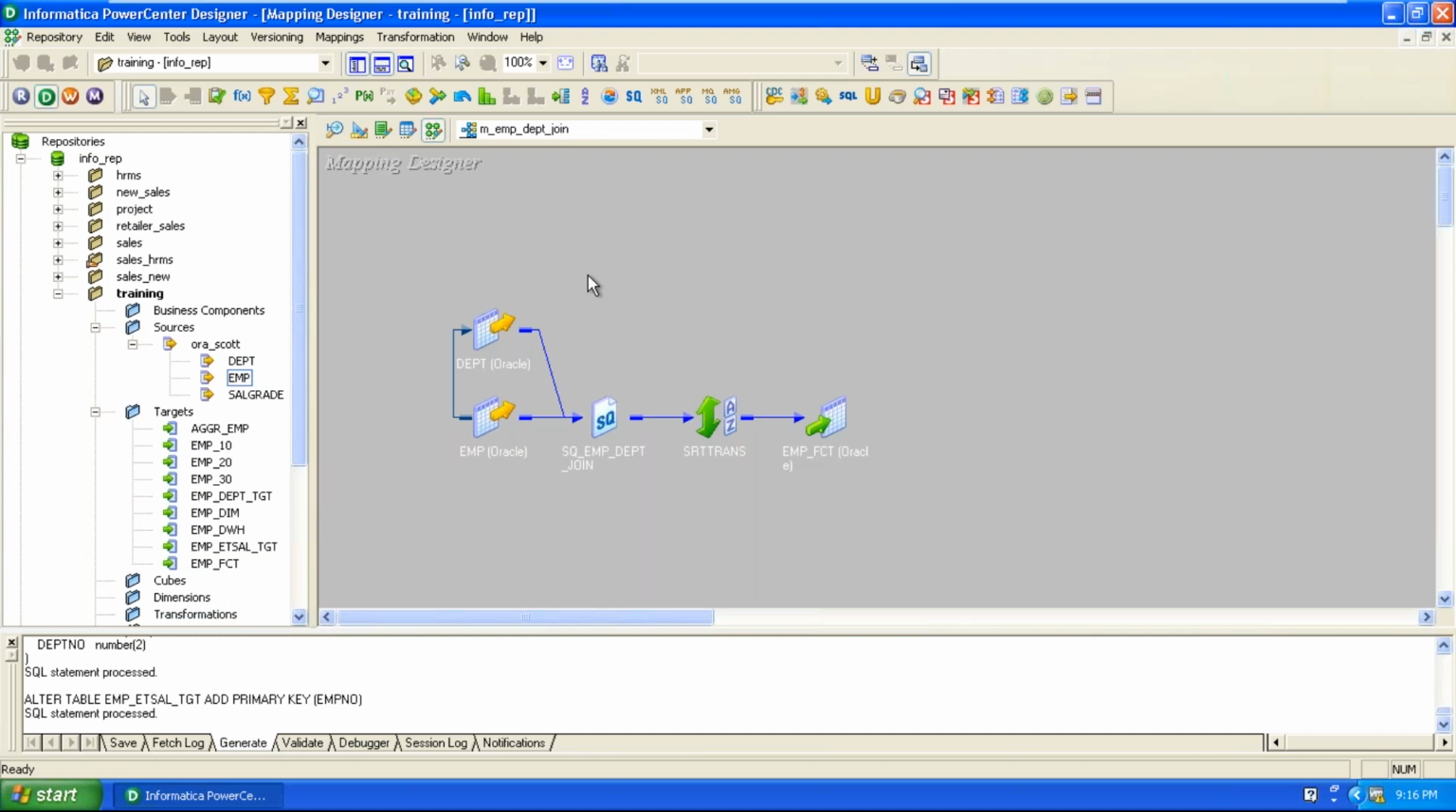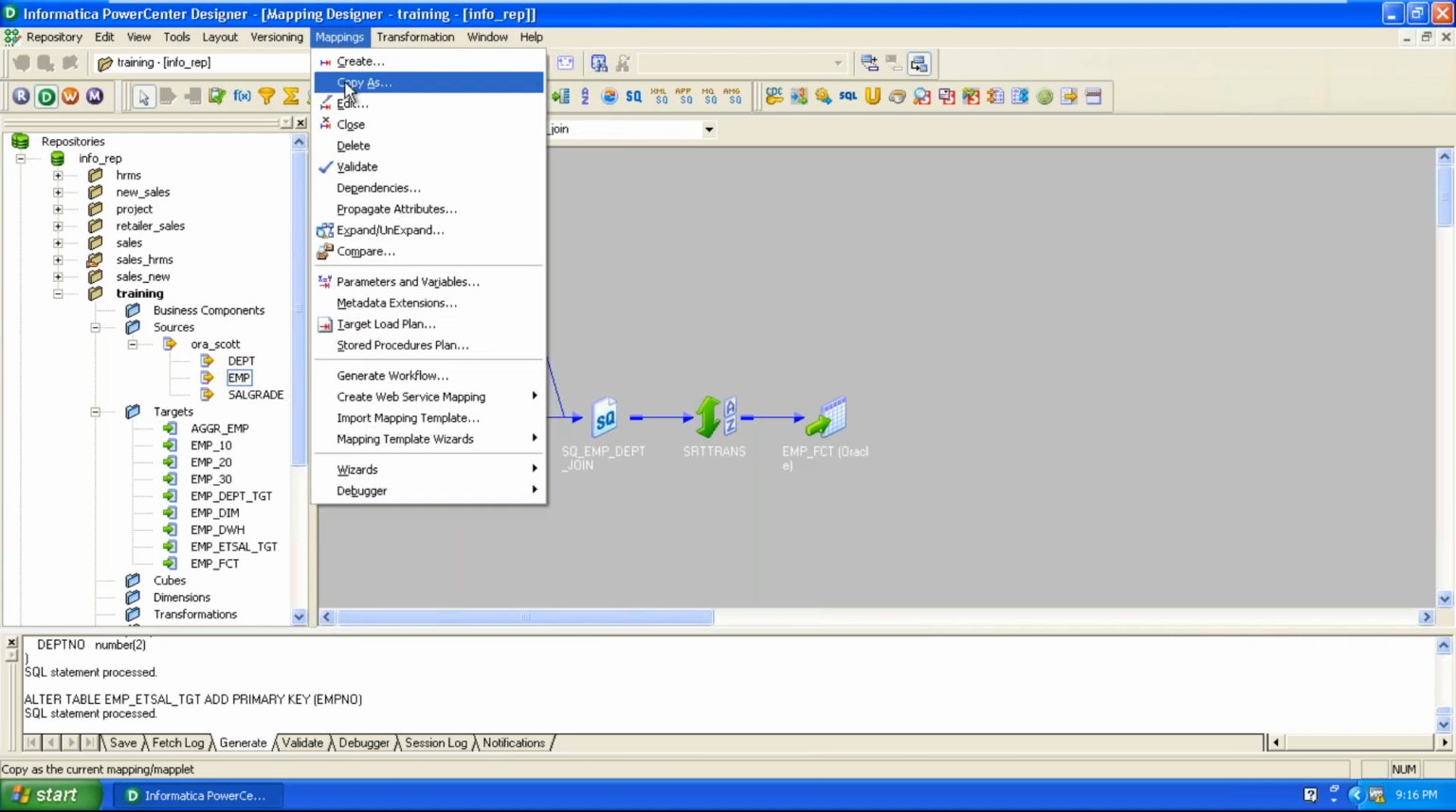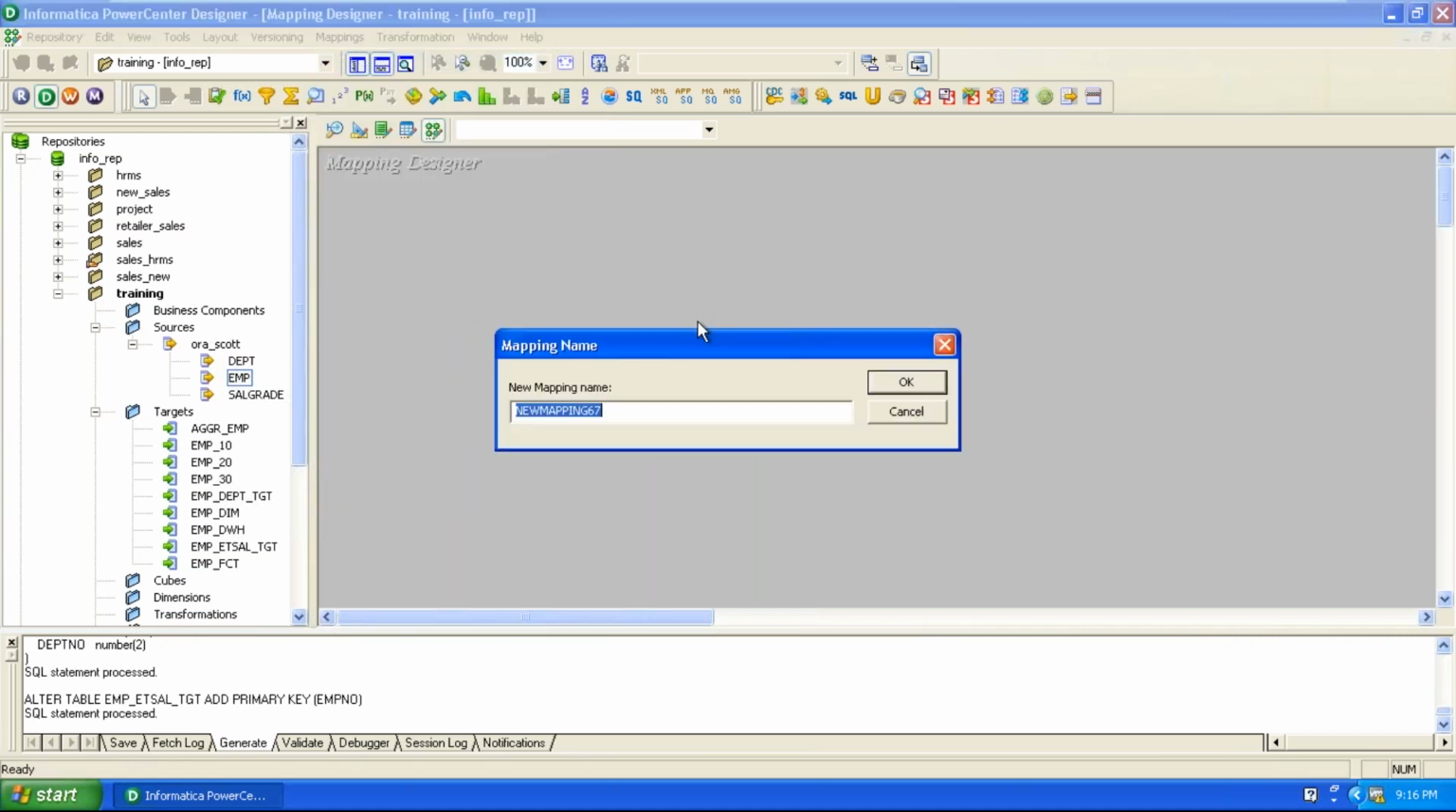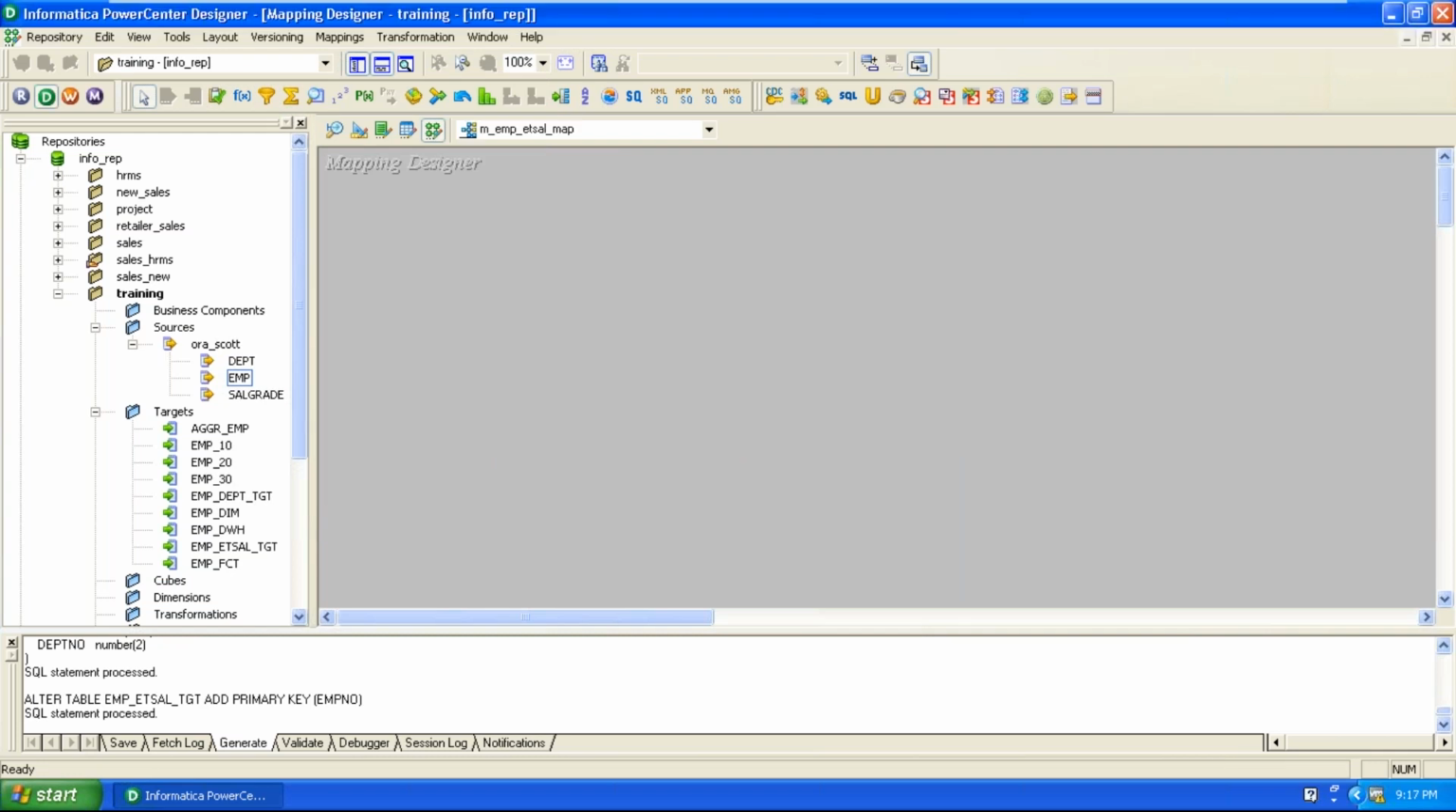Then create a mapping in the mapping designer. Right now we are in the mapping designer. Click on the Mappings tab, click on Create, and enter the name of the mapping, m_emp_et_cell map. Give the title. Click on OK. The mapping name is given.